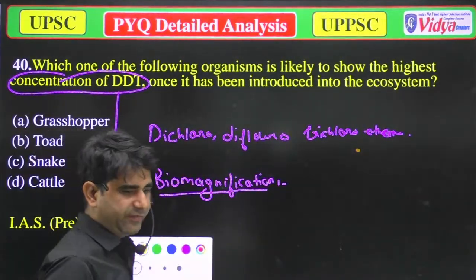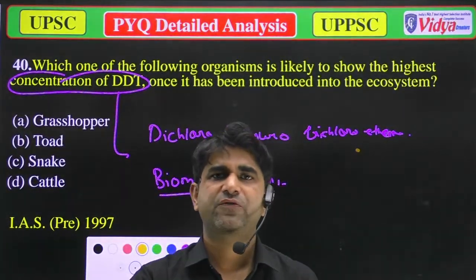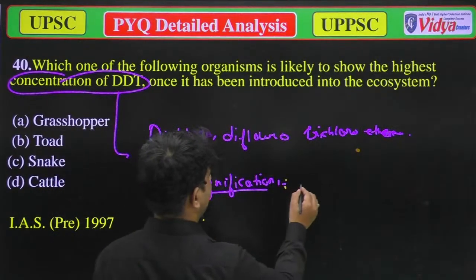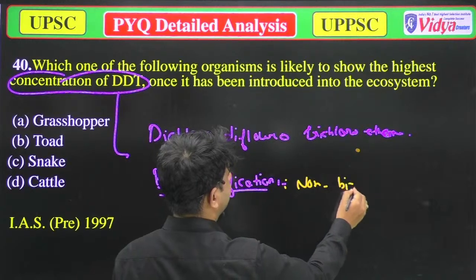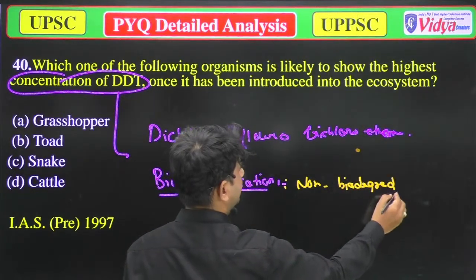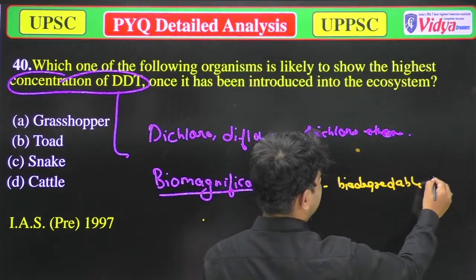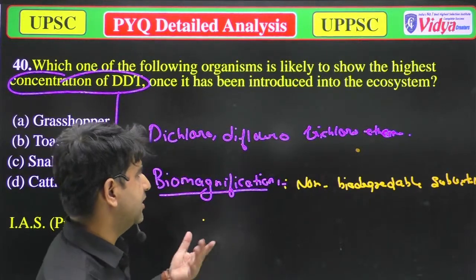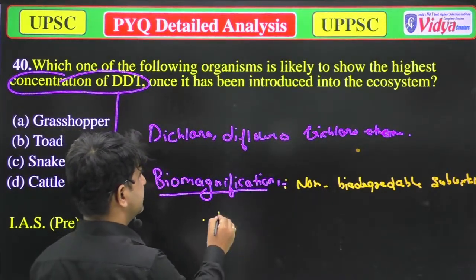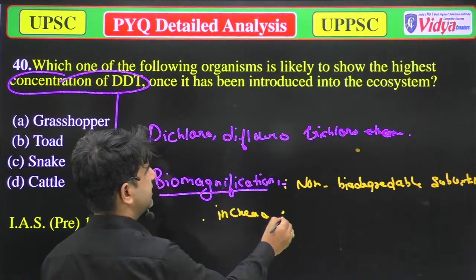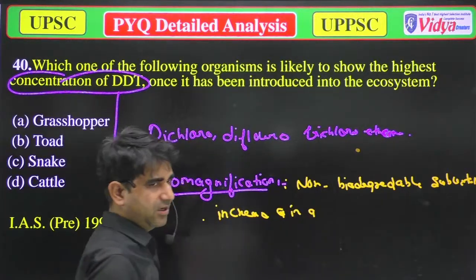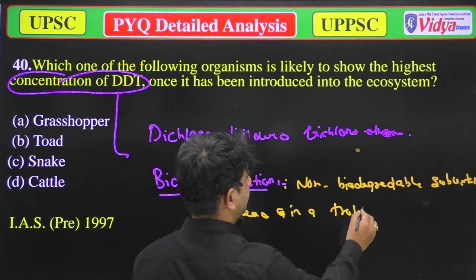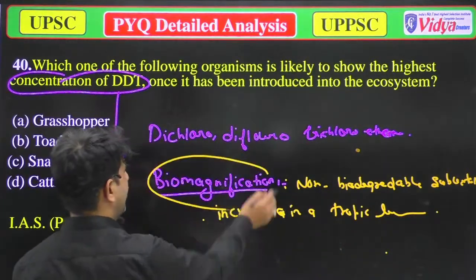Biomagnification is a term used when the concentration of non-biodegradable substances increases in a food chain, in a food web, or across trophic levels.